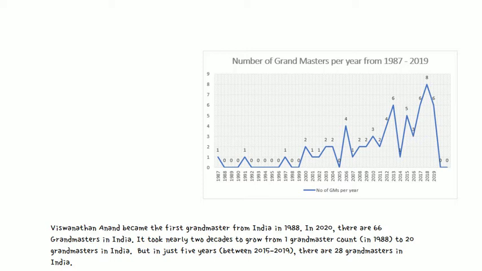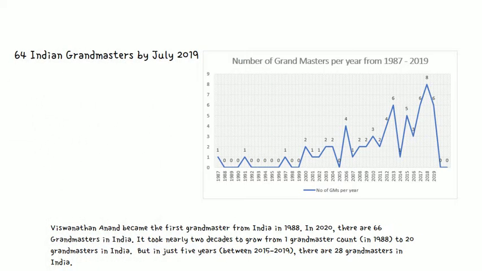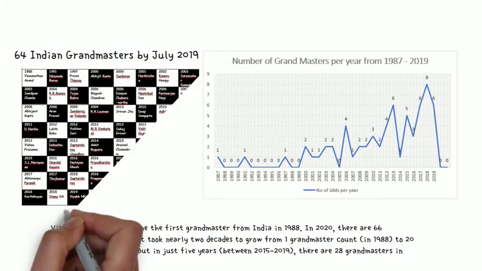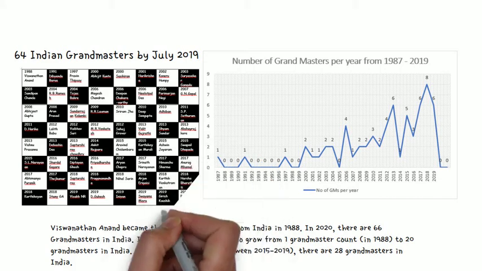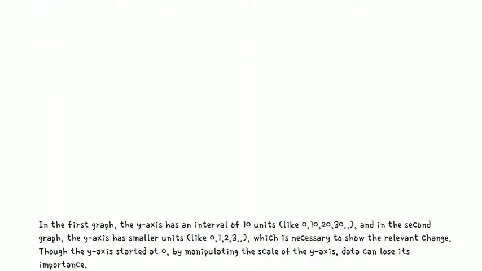Vishwanathan Anand became the first grandmaster from India in 1988. In 2020, there are 66 grandmasters in India. It took nearly 2 decades to grow from 1 grandmaster to 20 grandmasters in India. But in just 5 years, that is between 2015 and 2019, there are nearly 28 grandmasters in India.